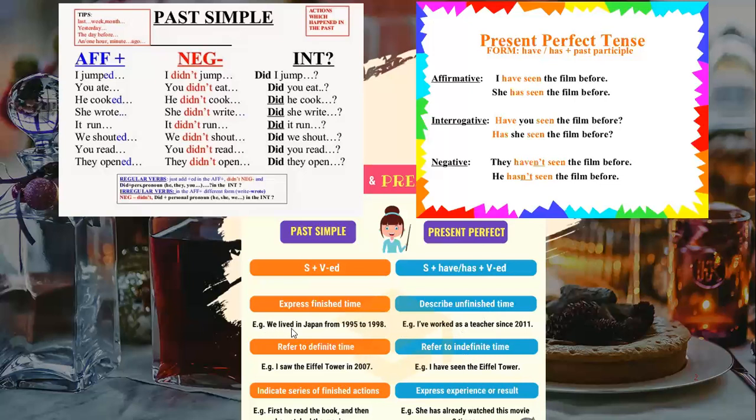For example, we lived in Japan from 1995 to 1998. So I'm being very specific.